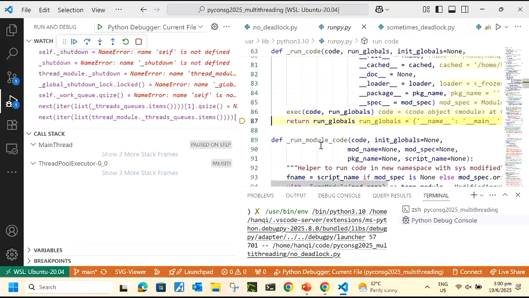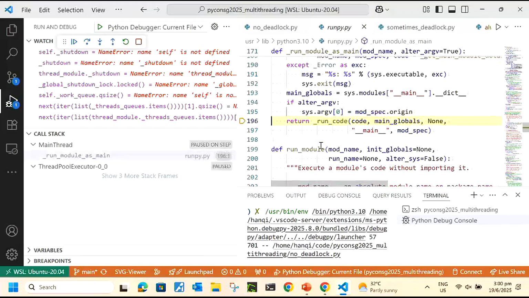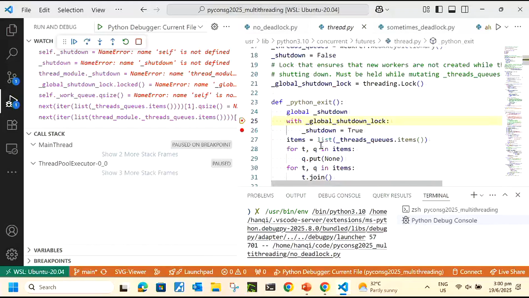This run globals is the debugger thing. We don't need this. So Shift F11, step out. Shift F11, step out again. You will see the call stack of the main is reducing because I'm stepping out. Okay, now this is the important part. Reminder again, we are on the no deadlock case.